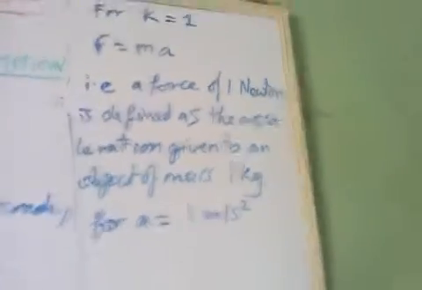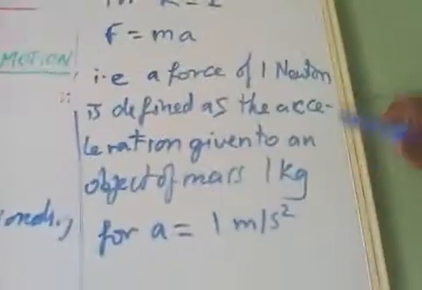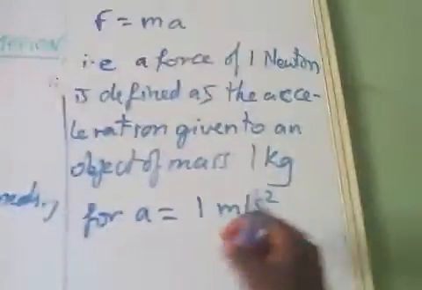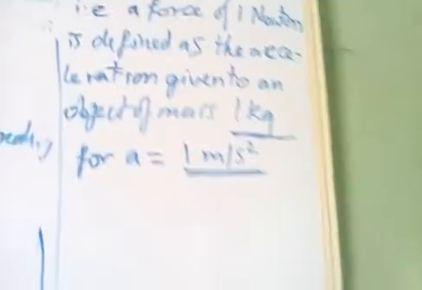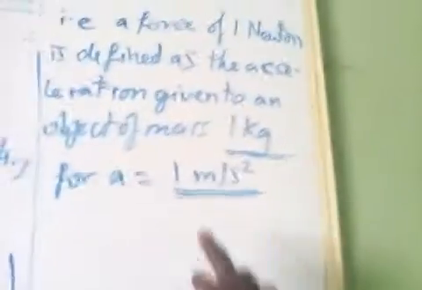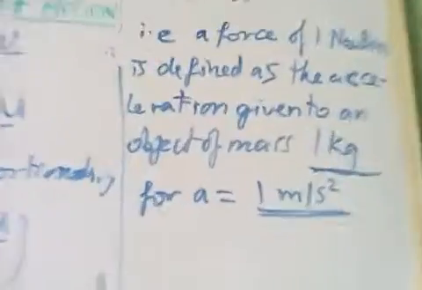Because we're taking k as 1, we now have a new unit of force which is called the Newton, in which 1 Newton is defined as the force that gives an acceleration of 1 meter per second squared to a body of mass 1 kg. That is the implication of k being equal to 1.